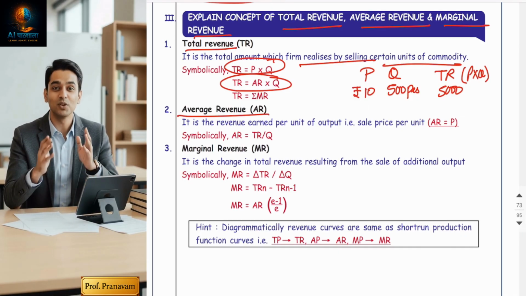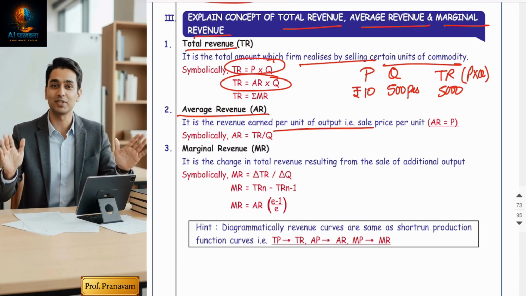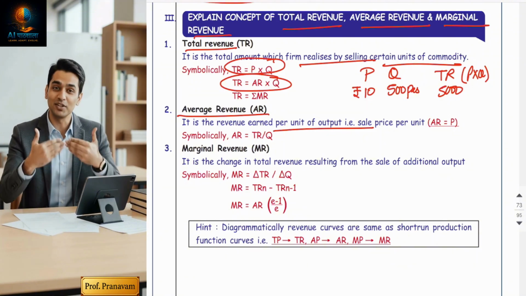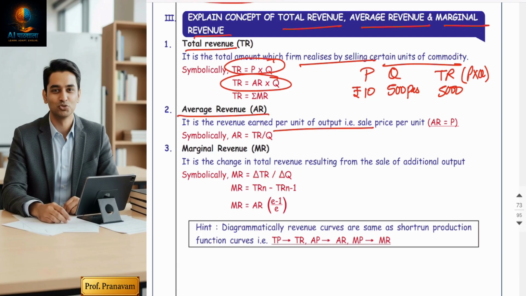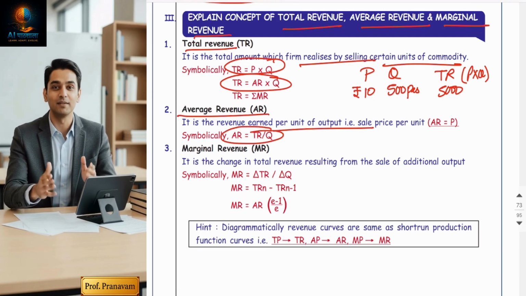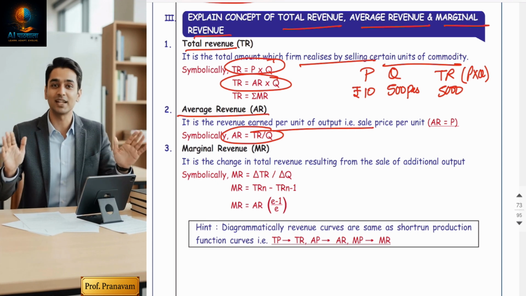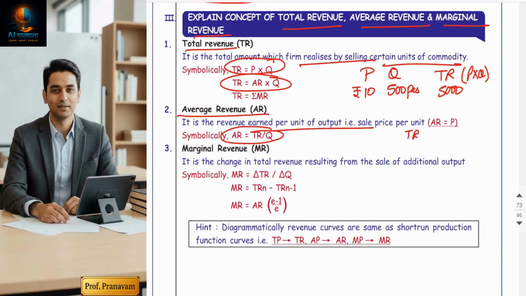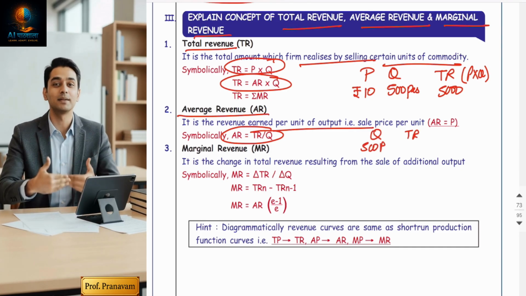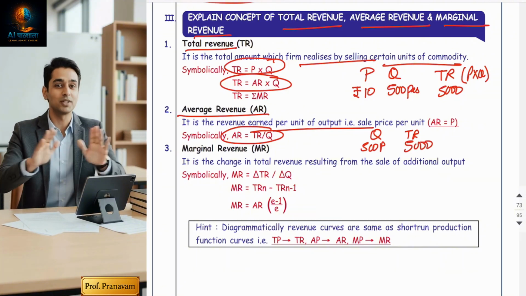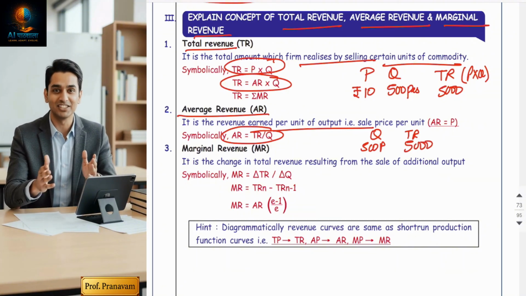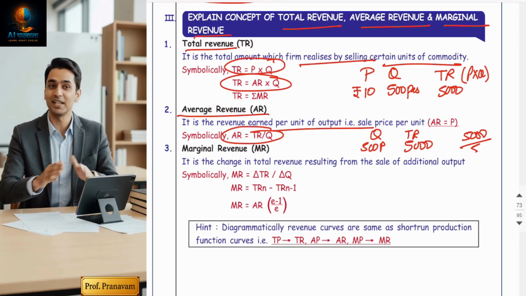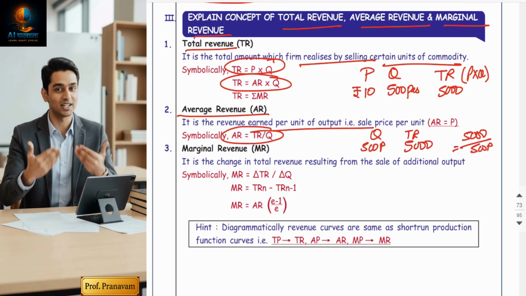Next term comes average revenue. Guys, it is the revenue earned per unit of output. Basically, it is the selling price per unit. The formula is AR is equal to total revenue divided by quantity. For example, I've sold 500 pens today and I have got a total collection of 5,000. So can you tell me each pen was sold at what price? So the calculation will be 5,000 divided by 500 pens. So you will again get 10 rupees.